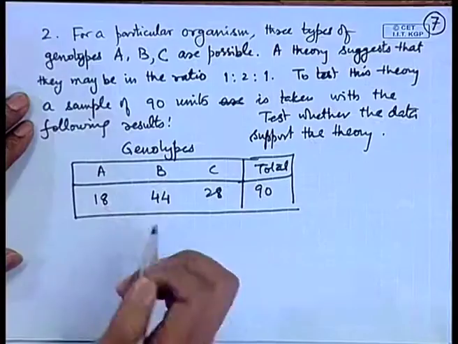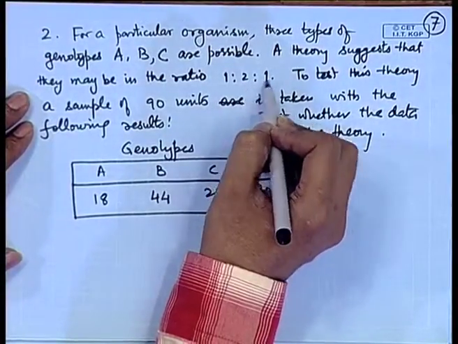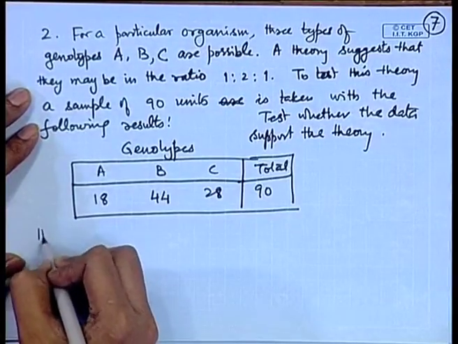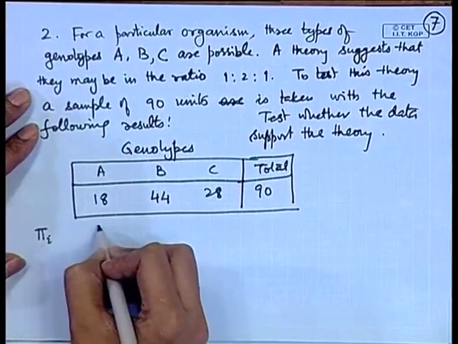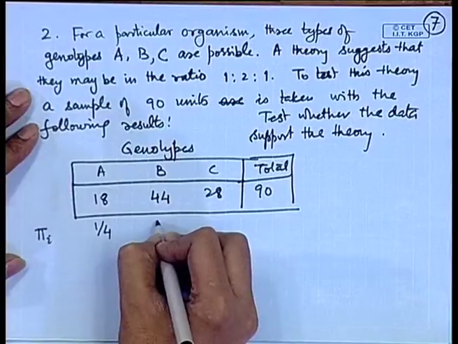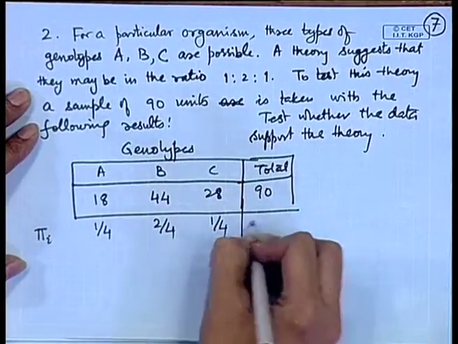For this once again we have three categories. The probabilities of each category, let me call it pi I. So, 1:2:1. So, this probability is 1/4, this probability is 2/4, that is half, and this probability is 1/4.